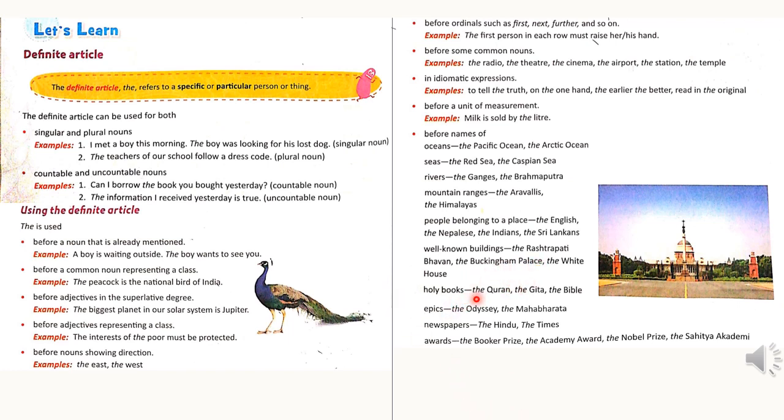In front of holy books, we use the definite article: the Quran, the Gita, etc. In front of epics, we use the definite article: the Odyssey, the Mahabharata. In front of names of newspapers, we use the definite article the. For example, the Times of India. In front of awards, we place the definite article the. For example, the Booker Prize, the Academy Award, the Nobel Prize, etc.